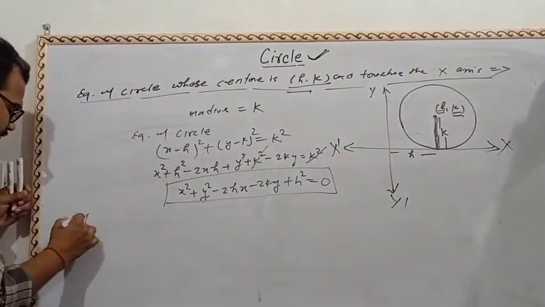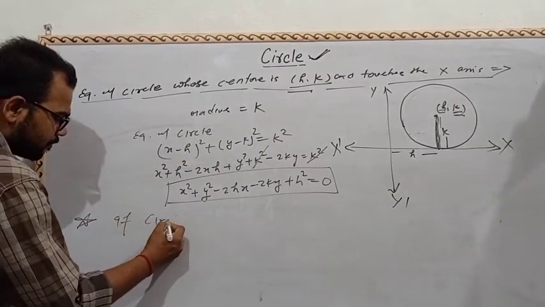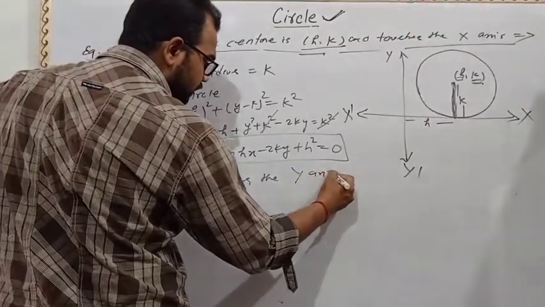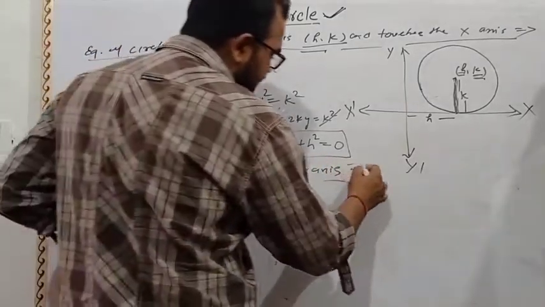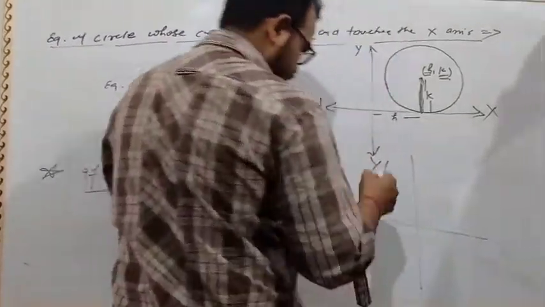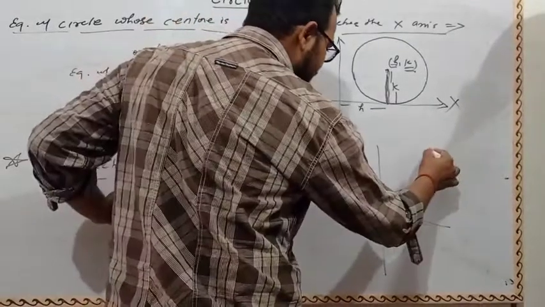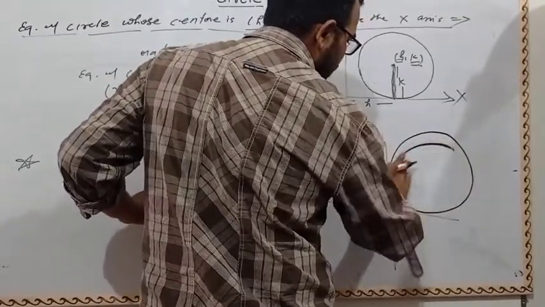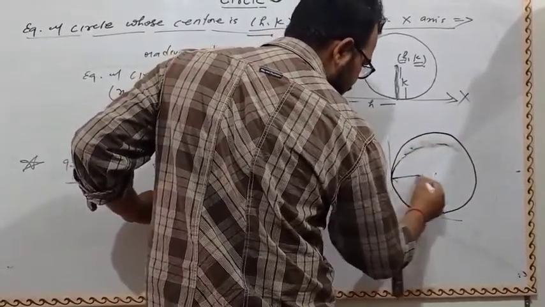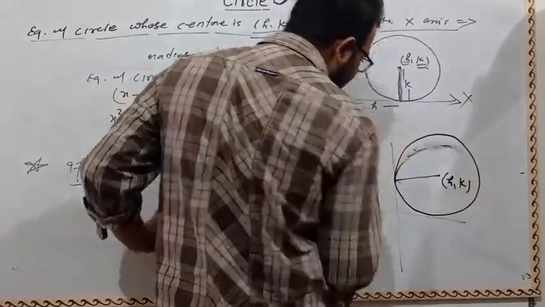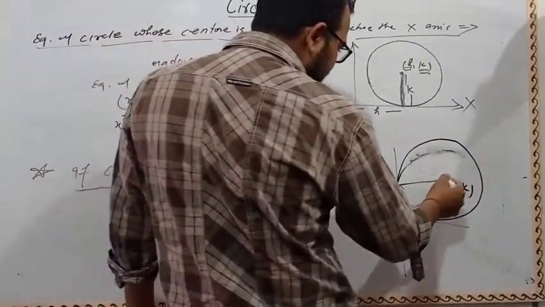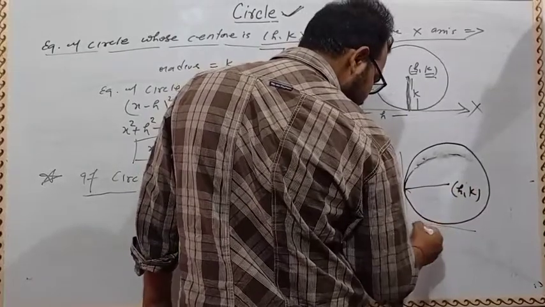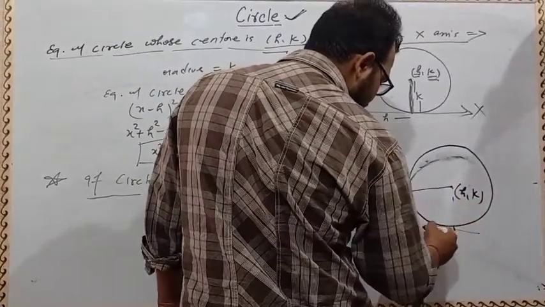Second, if circle touches the y-axis, if circle y-axis को touch करे, then equation of circle, if circle touch the y-axis, then it will be h.